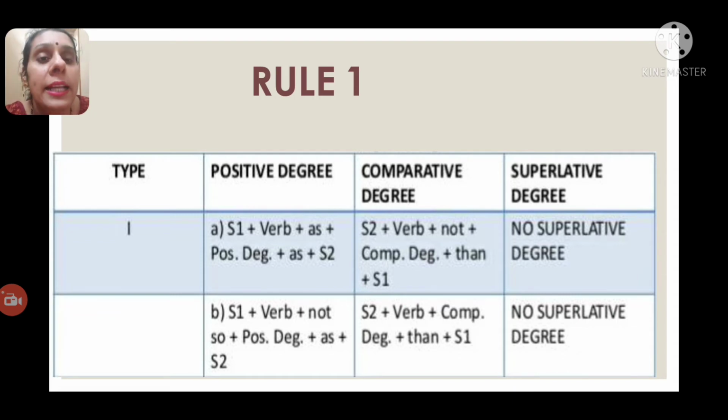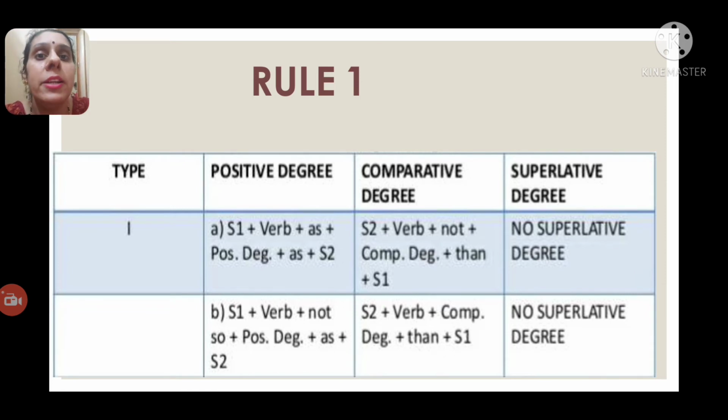In the positive degree, if you get an affirmative sentence, the format is: first subject plus verb plus as plus positive degree adjective plus as plus second subject. Here it's an affirmative sentence. Then what do you get in the comparative degree? It will be negative, I told you. Second subject plus verb plus not plus comparative degree adjective plus than plus first subject. But here you won't have a superlative degree.